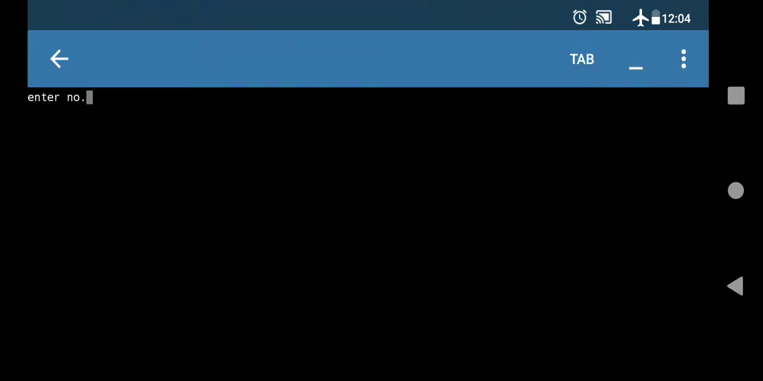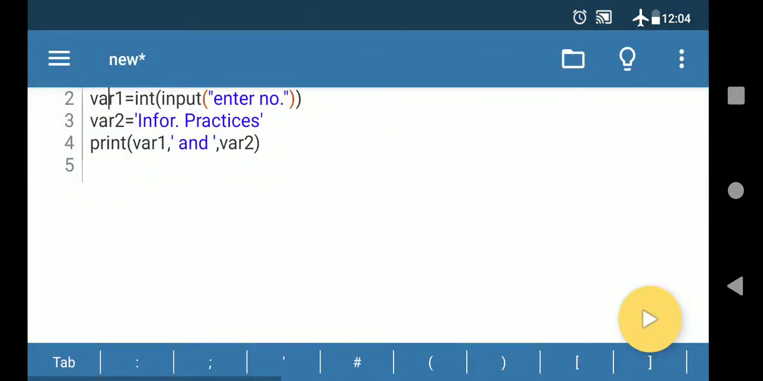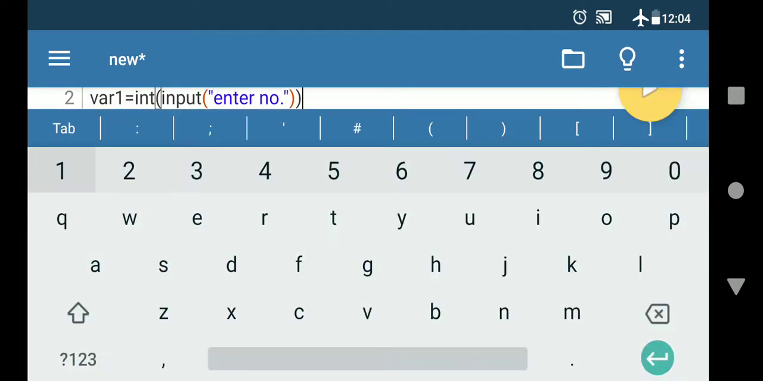So what does it mean? It means that you are inputting the number here, like enter the number 12. So now the number which you have entered is a numeric value. So you can see it is coming 12 and informatic practices. So now in the same case you can take another variable, like I'm taking here